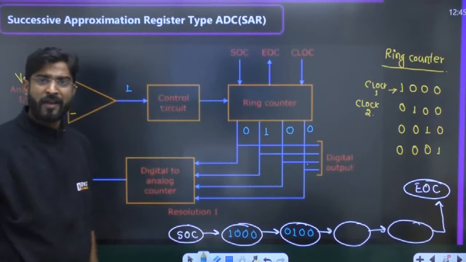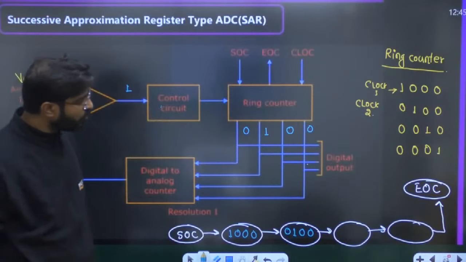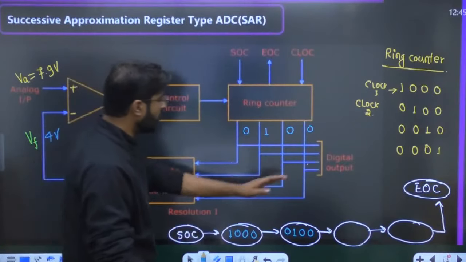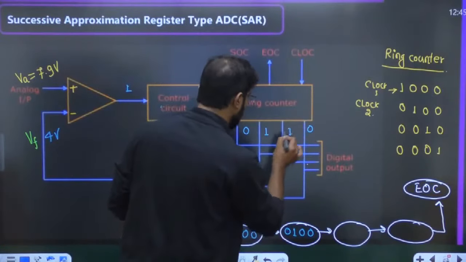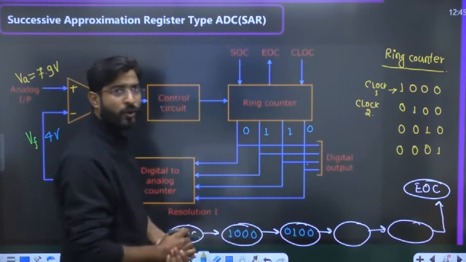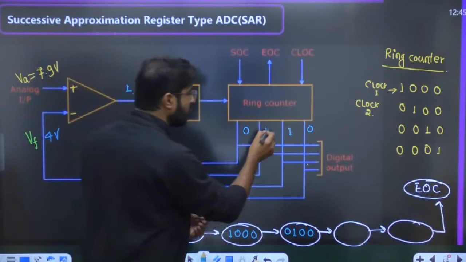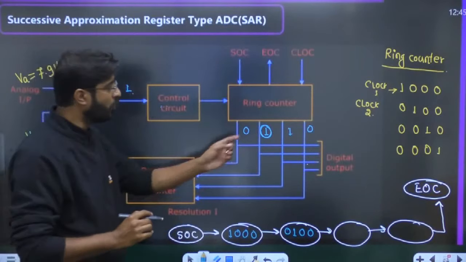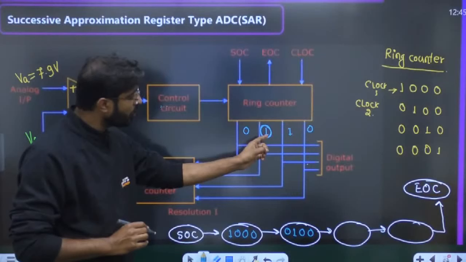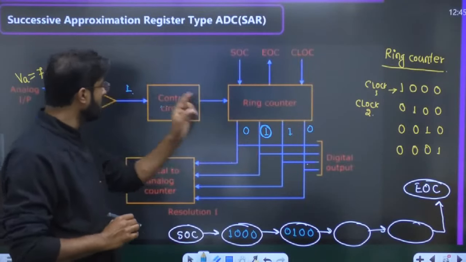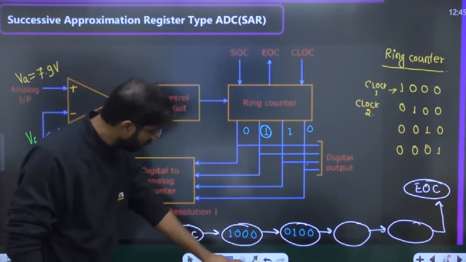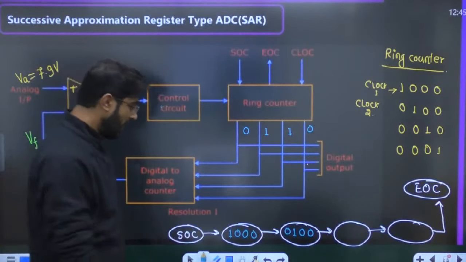Now if the control circuit has the input 1, then the control circuit will say to the ring counter what it wants. The control circuit will say, I want this 0 to 1 and I want this 1 to 0. But as we know, the control circuit has the input 1. So the control circuit will say to the ring counter, I will not let you make it 0. I have to hold it. Why do I have to hold the previous one? Because I have a 1 at the input. Now this is going to be held. So after the third clock,